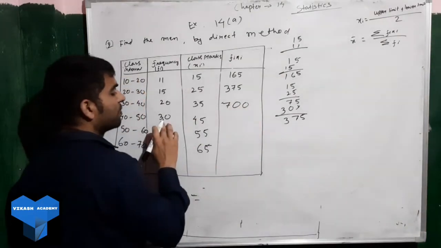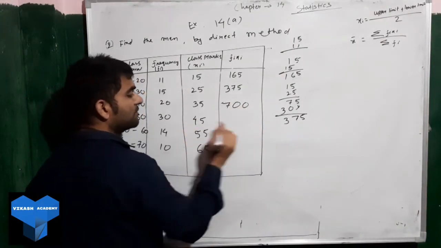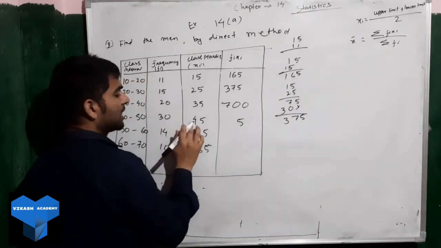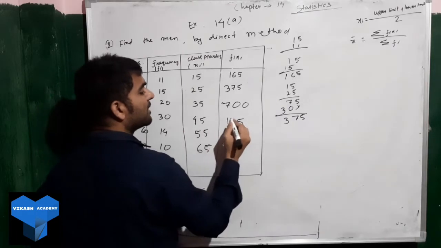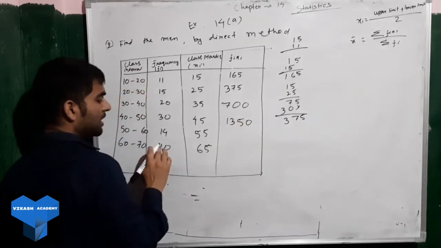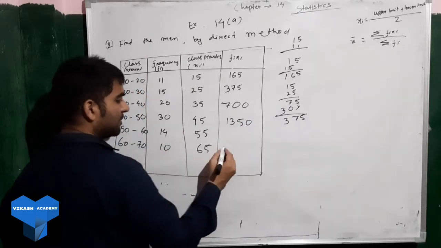Now multiply 45 into 3. 3 fives are 15, 3 fours are 12, 1 is 13, so you put 0. When you multiply, you will get 650.